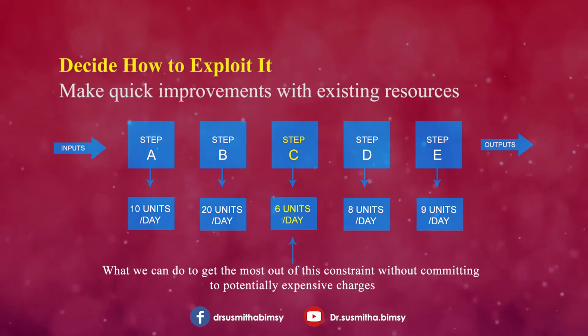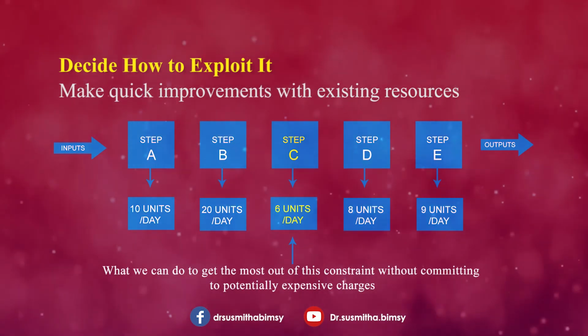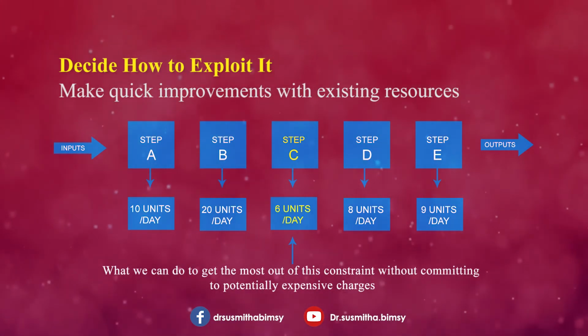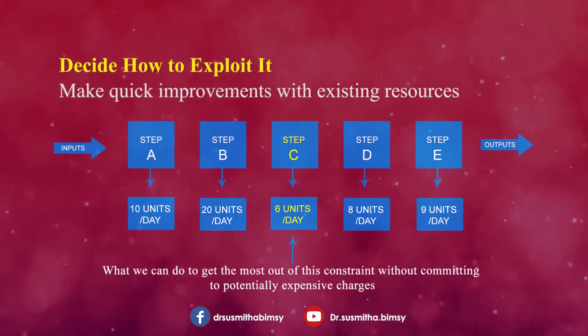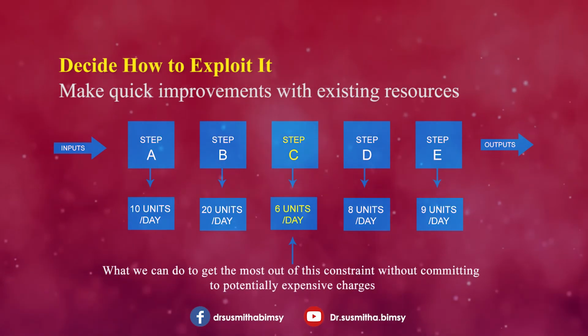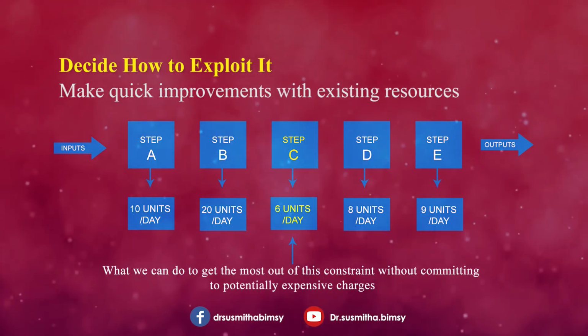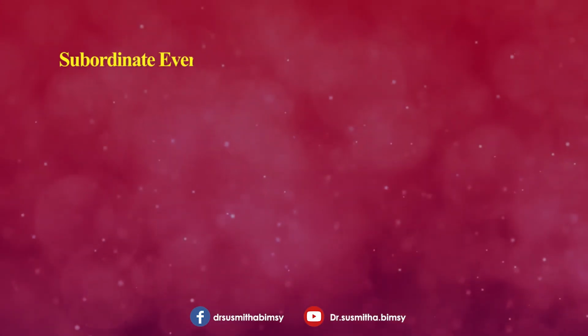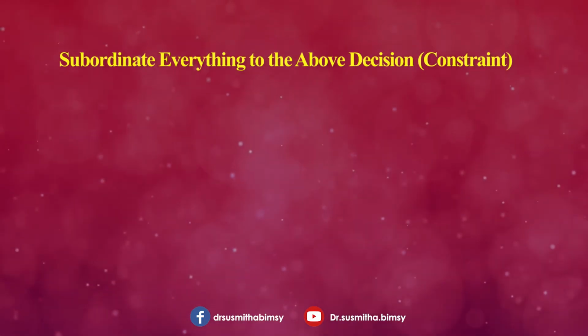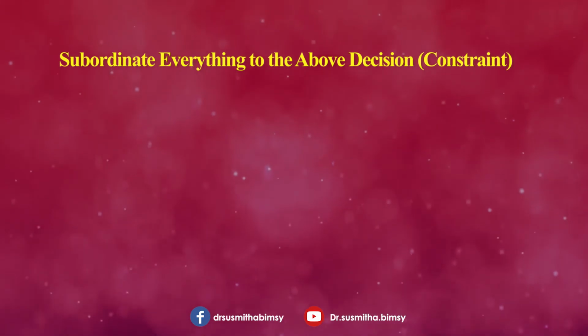Once you have fixed the constraint or problem, you have to take a solution which will increase the efficiency of the constraint. So in the exploiting stage, the focus is on maximizing the constraint. When you do this, overall productivity is improved. Clear? Third step is to subordinate all other factors in the operation to the bottleneck.